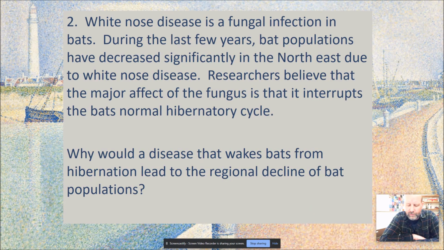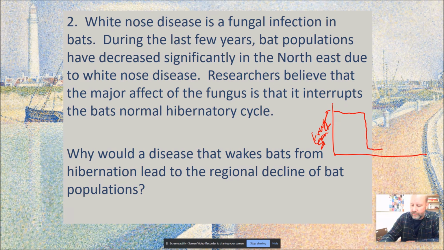This is a fairly straightforward question too. So go ahead and read this, pause the video, and see if you can answer this question. So if you think about this, if you were to draw a graph on the amount of energy at any given time spent by these guys, and over time, here's their normal summertime, fall maybe, and then when winter comes, they go into hibernation. So they have this much lower energy expenditure because they're barely moving at all. Their body temperature drops. And then when spring comes, they warm back up and go back to this.